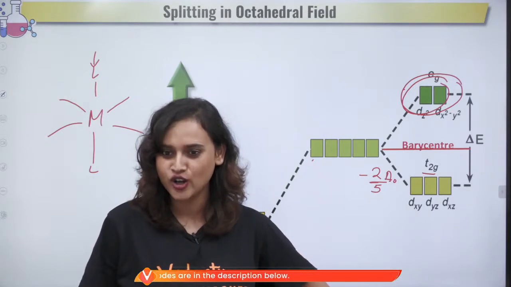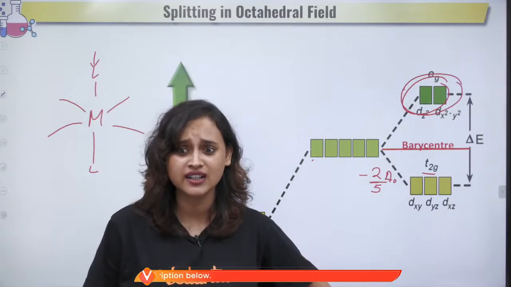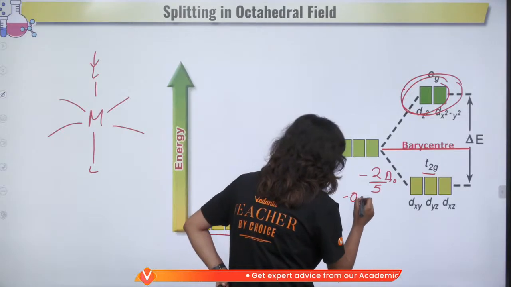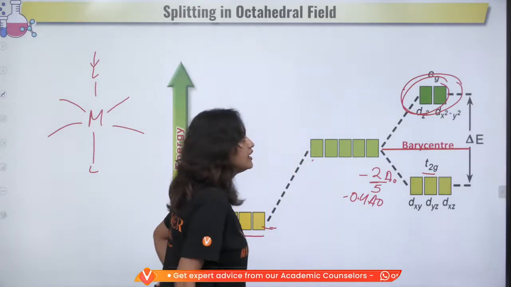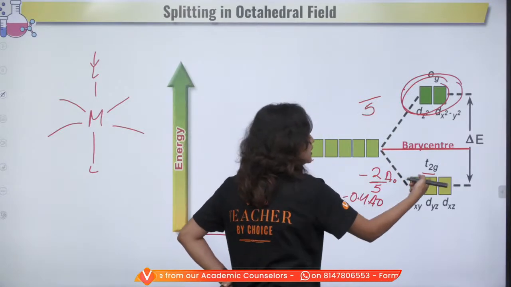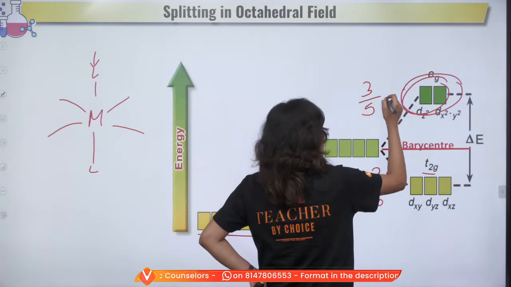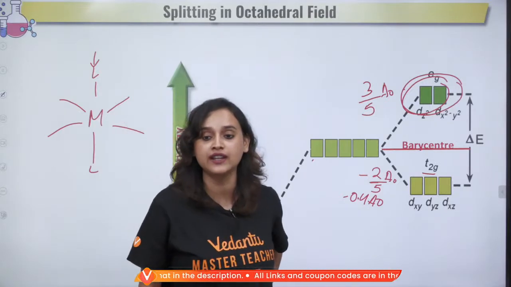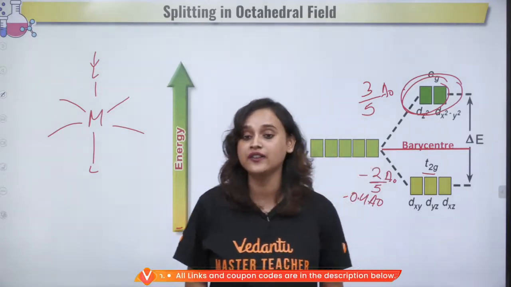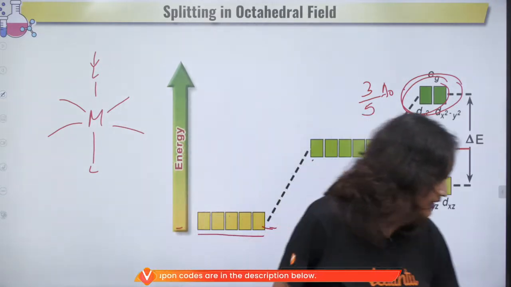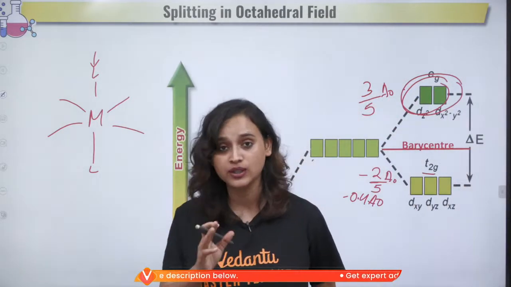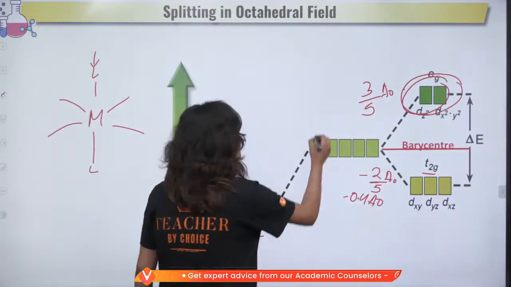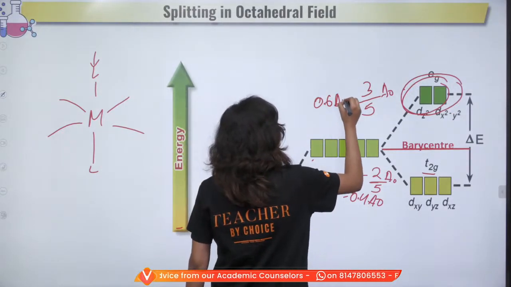Yes or no? Guys, can we please make it a little more interactive? Please talk. Yes, Aishu. So that's where we get minus 0.4 delta O. Same thing here also. Denominator 5. Because of these 3 down, these 2 are up. So 3 by 5 delta O. But this one went up, so this will be positive. Now what will be 3 by 5? Calculate this, everybody. I'm very bad at mathematics. You will have to tell me that. Very good. So this becomes 0.6 delta O.